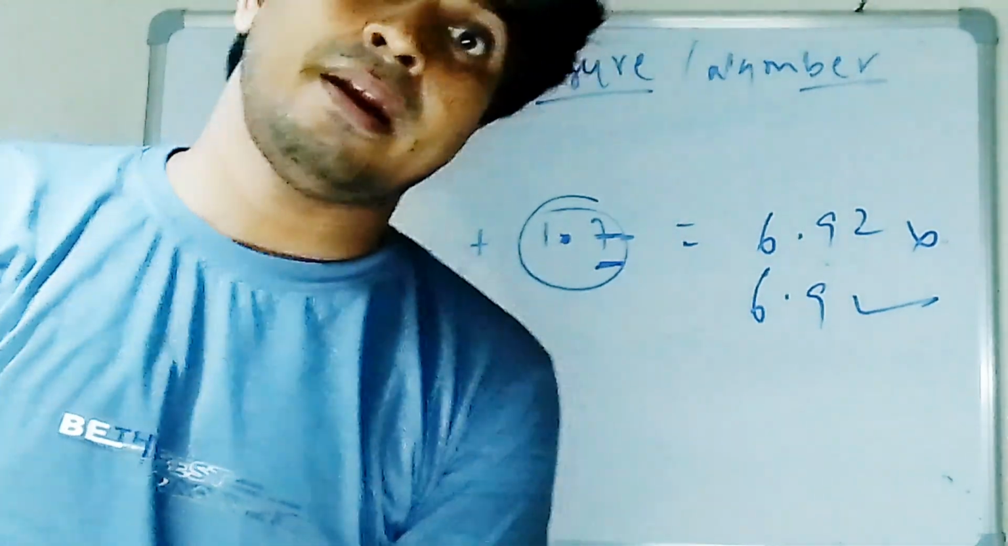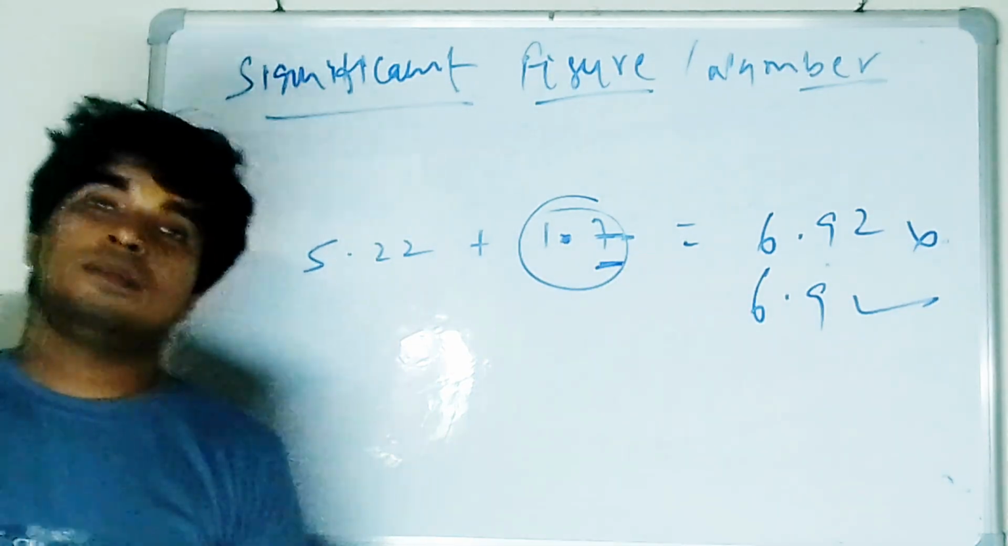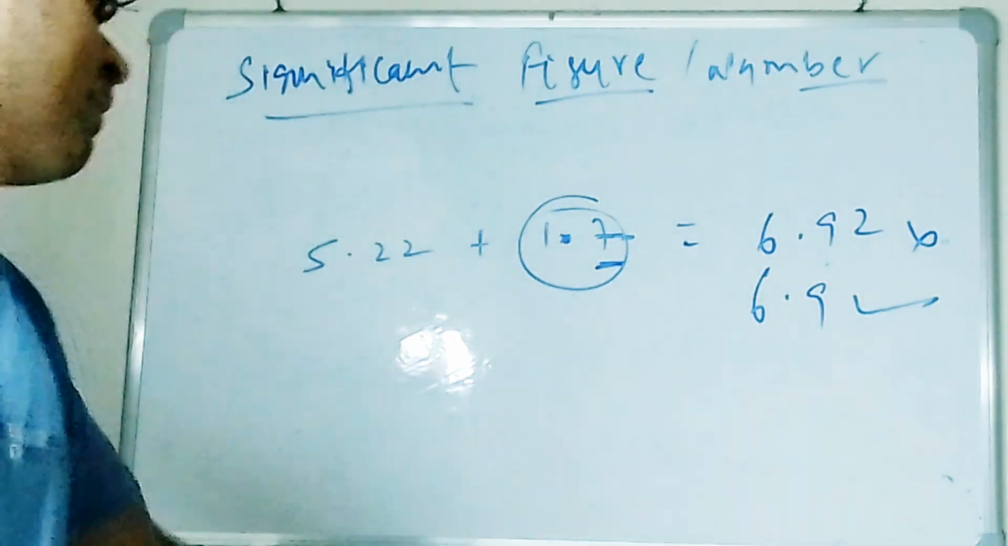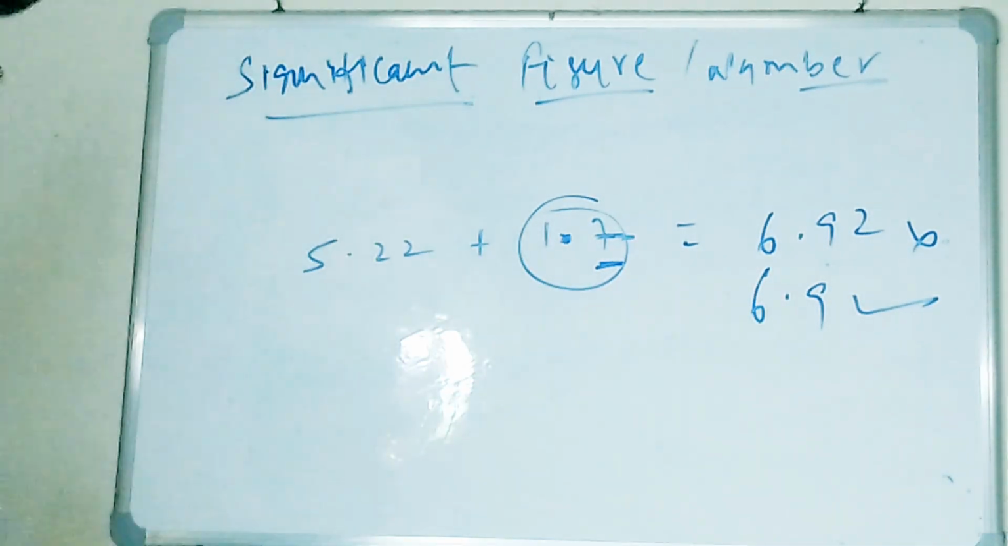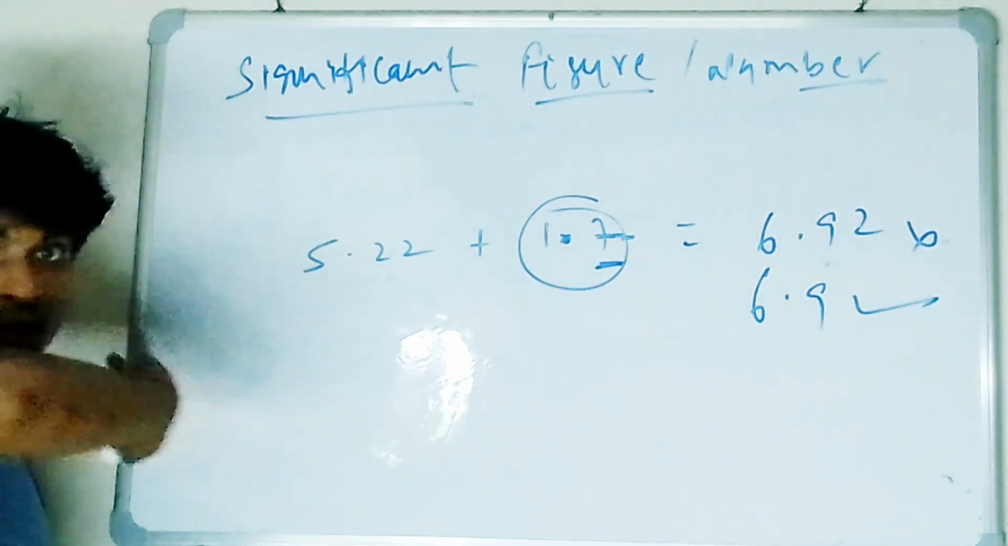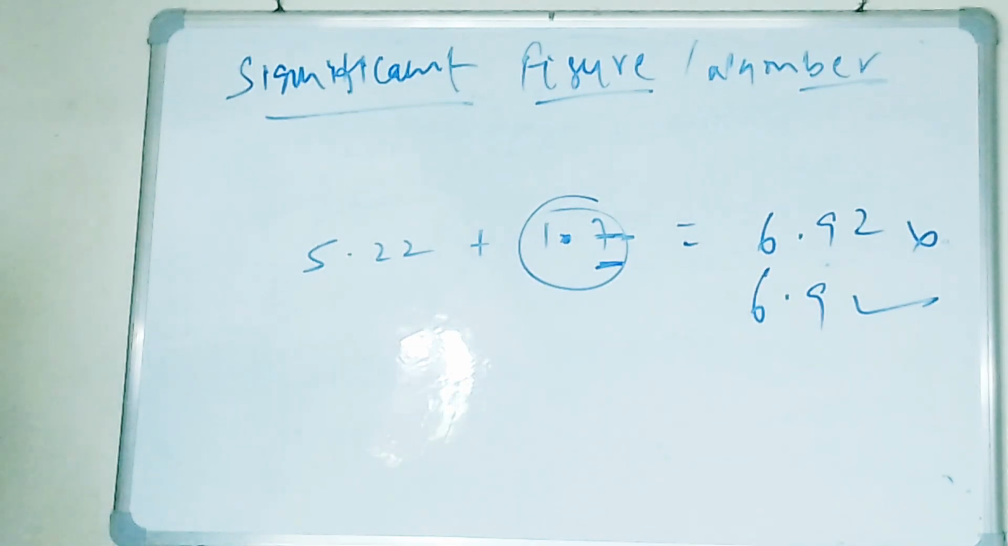I already explained approximation. If you ask me again, I will explain it in the next session. Don't worry, but I have to complete this portion, that's why I'm moving forward. So this is for addition and subtraction, you have to do the same thing. Now I'm talking about multiplication and division.